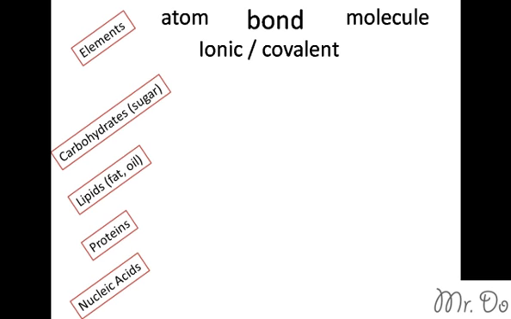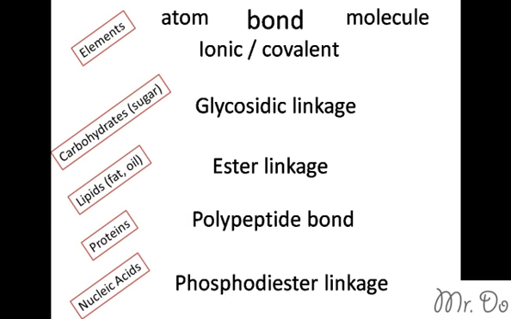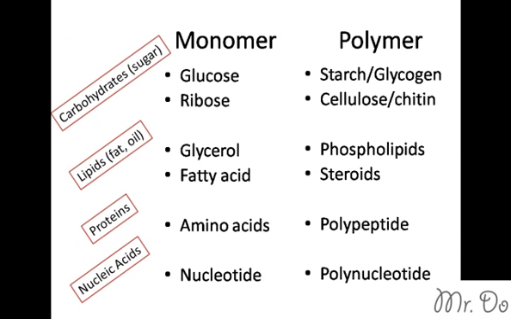Same thing with these macromolecules. They too have a bond, but they just have a different name. Carbohydrate, we have glycosidic linkage. Glycosidic is another word for glucose, therefore it's just another word for carbohydrate, sugar linkage. Under lipids, you have ester linkage. Under protein, you have polypeptide bond, and under nucleic acids, you have phosphodiester linkage. The ester linkage and the phosphodiester linkage are not as important, so don't worry too much about those. And that's how you form from a monomer into a polymer, the thing that's in the middle between those two.